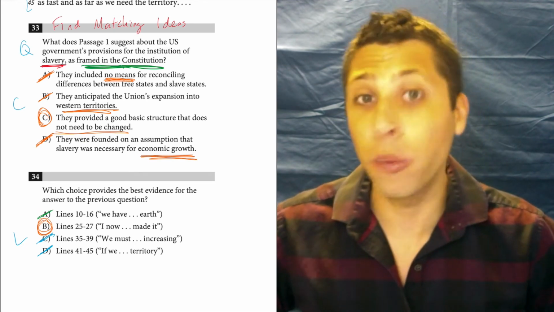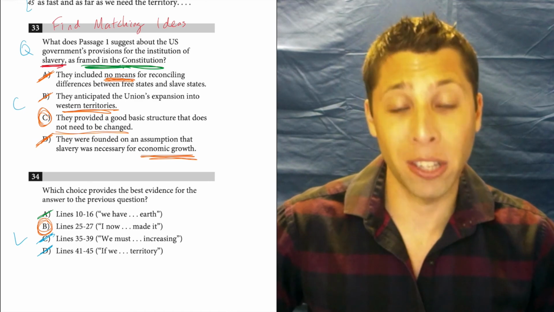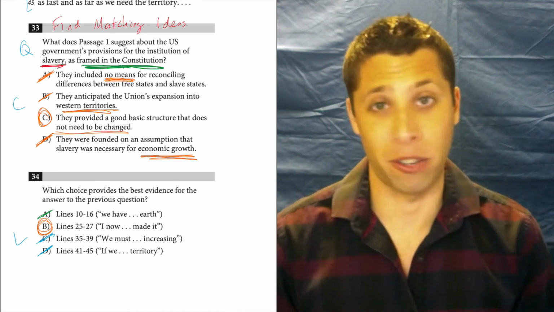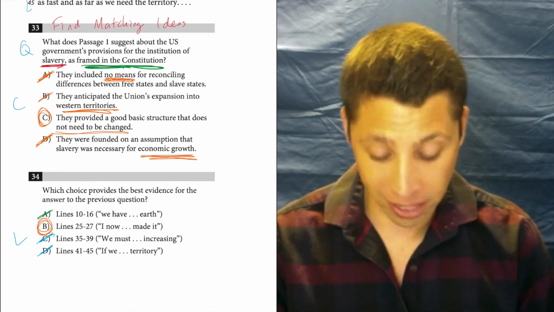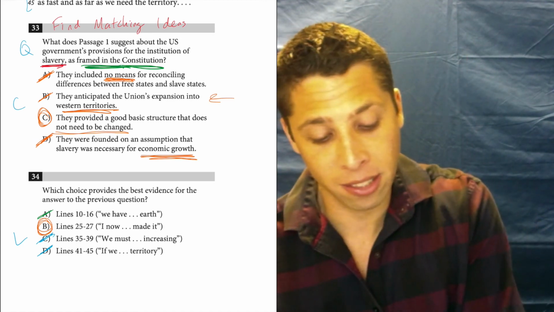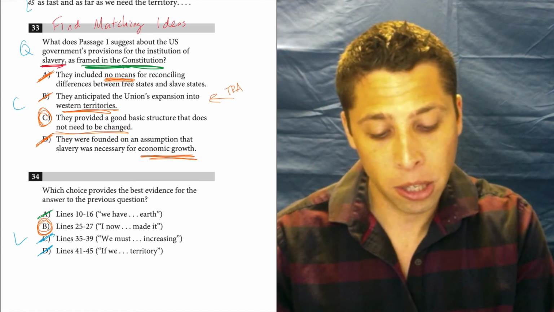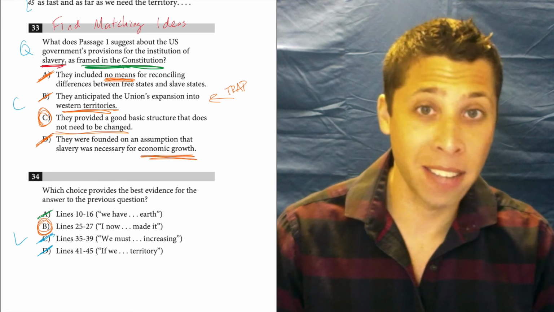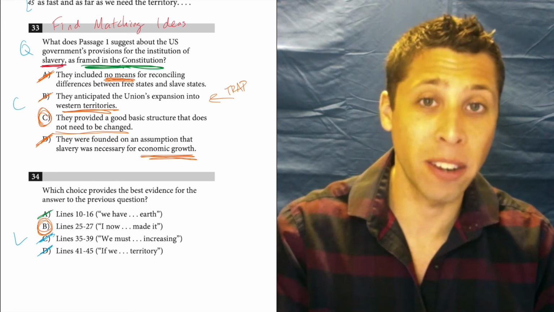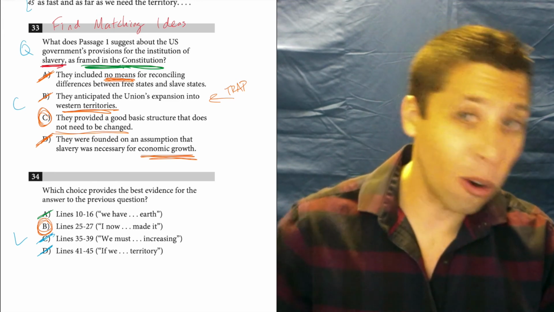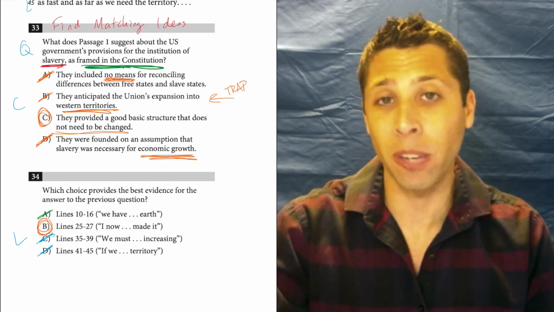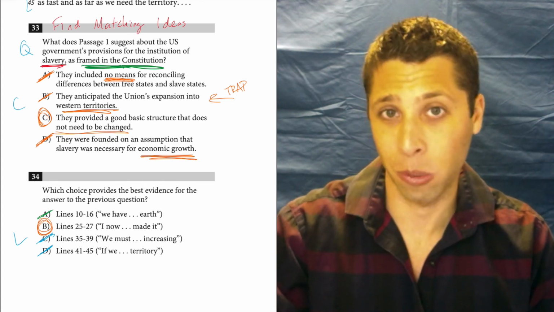So we're always doing this in reading. We're looking for the matching ideas. We don't need to understand the big picture. In fact, sometimes the big picture can get us in trouble because the big picture might lead us to choice B here because we forget that we're not being asked about the expansion. We're being asked about this very specific thing, and all the other lines that are about expansion really don't impact our decision for this question.